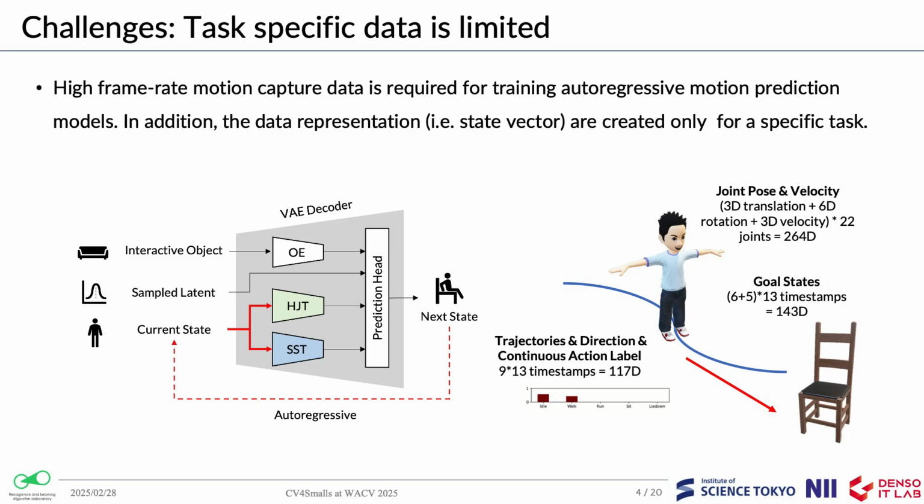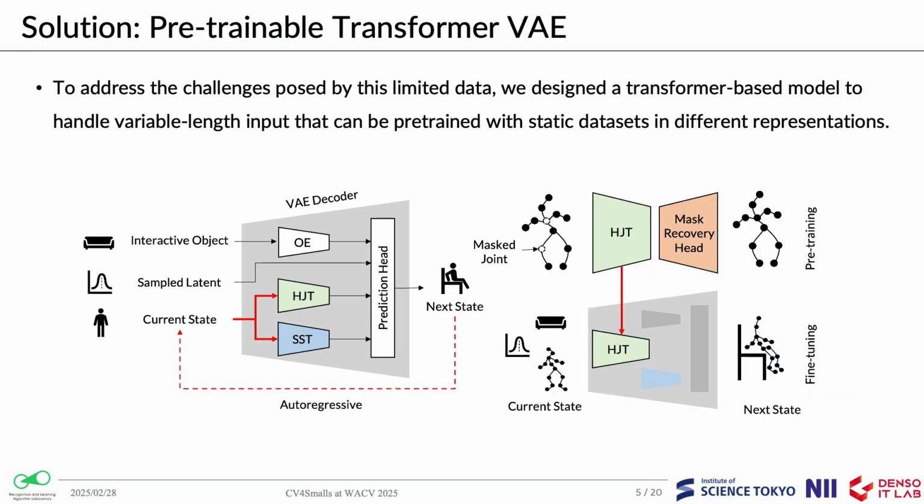Since the state vector is customized, it also requires specialized data to train the model. Furthermore, high frame rate data is required for autoregressive models, which further limits the amount of training data. To overcome data scarcity, our solution introduces a transformer-based variational autoencoder, VAE, to handle variable length input sequences. We divide the state vector into task-specific components and task-agnostic components. The human joint state, which consists only of pose and velocity, is considered task-agnostic, and we designed a human joint transformer, HJT, encoder to process it.